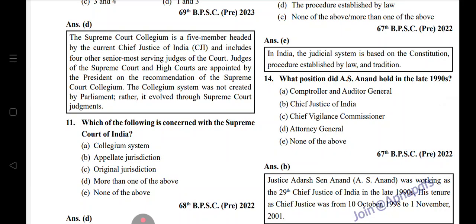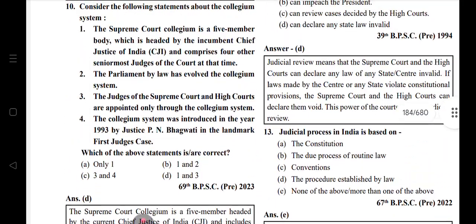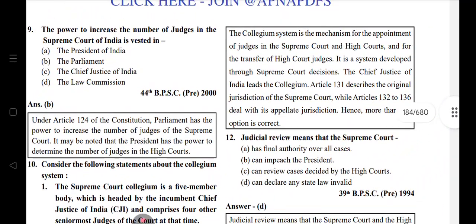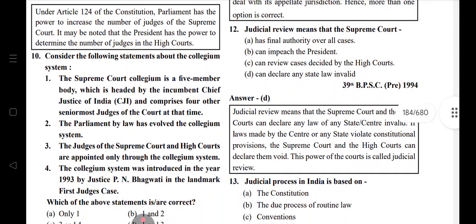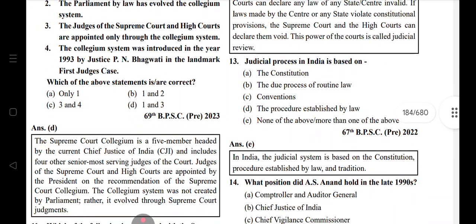Concerned in the Supreme Court of India, more than one correct. The collegium appointment system was developed through the Supreme Court, headed by the collegium, except this. Original jurisdiction, Articles 131 to 136, deal with the appellate jurisdiction. Judicial review means the Supreme Court can declare any state law invalid. Judicial process in India is based on procedure established by law and tradition.